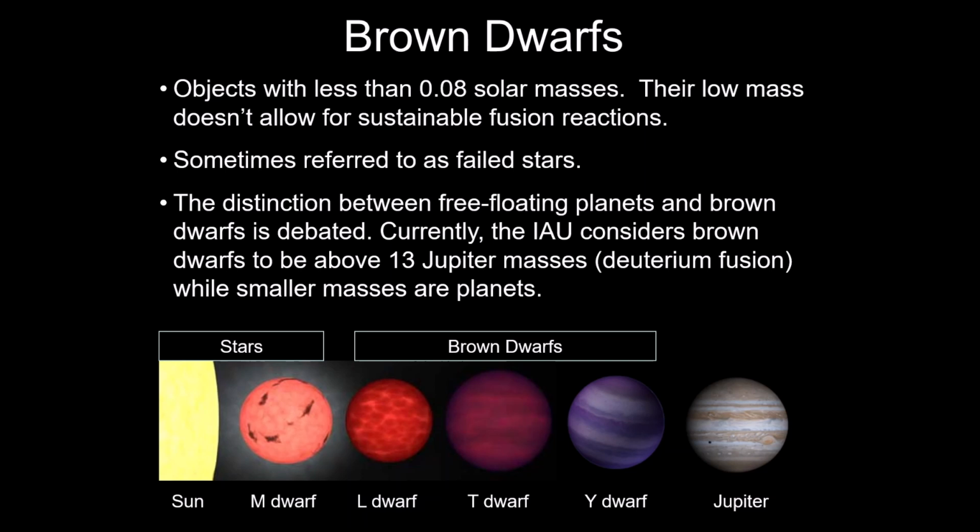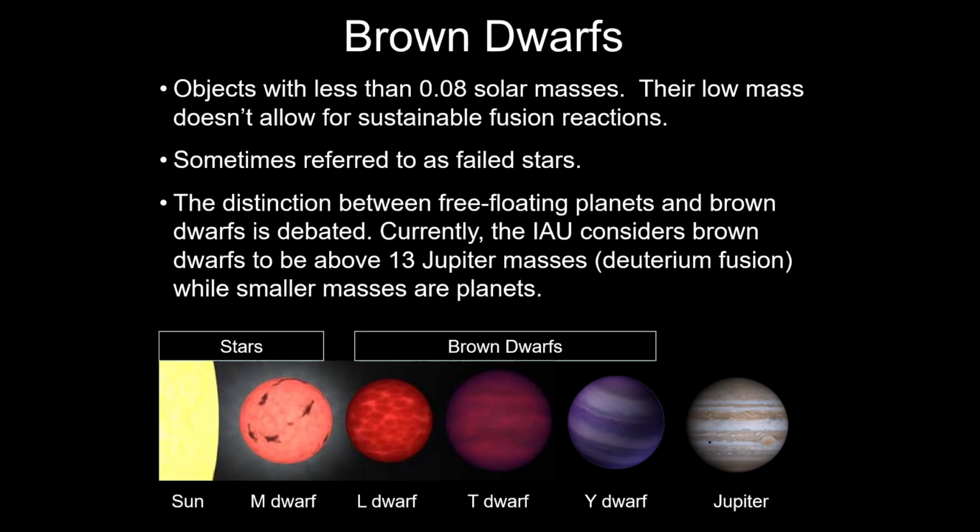Would it be a brown dwarf at that point? So it's kind of not really clear how we would do that. Currently, the IAU, the International Astronomical Union, which usually decides the definitions of things in astronomy, considers brown dwarfs to be above 13 Jupiter masses. The reason that distinction exists is that if you're 13 or above, you can probably do deuterium fusion, which is step 2 of the proton-proton chain, where you're fusing deuterium with another proton. And if you're lower than that, you're probably a planet.